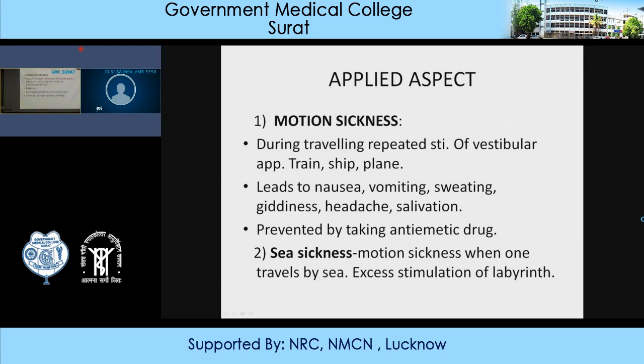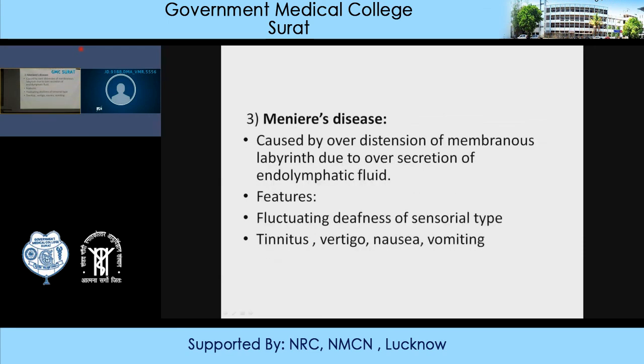Then Meniere's disease, it was discussed last time also. Meniere's disease is characterized by tinnitus, vertigo, nausea and vomiting. Also fluctuating deafness of the sensorineural type is experienced, and this is because of over-distension of the membranous labyrinth, due to hypersecretion, increased secretion of the endolymphatic fluid.